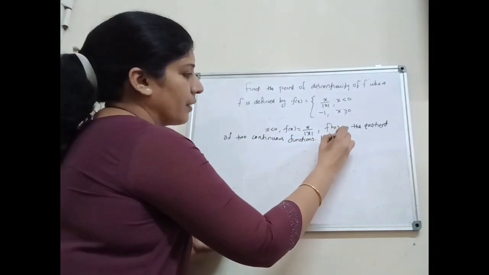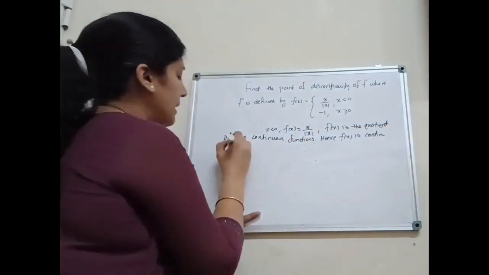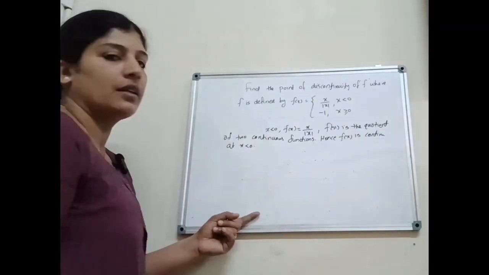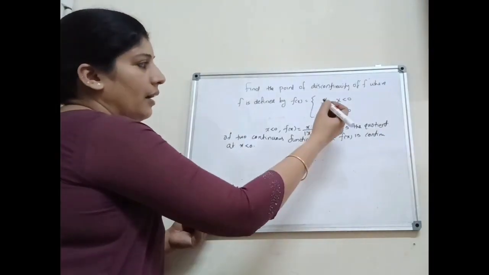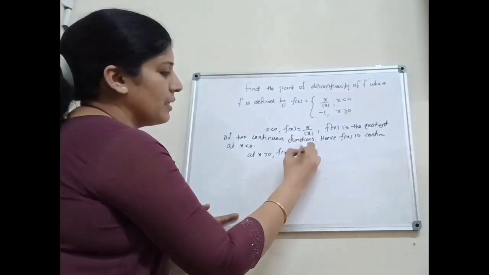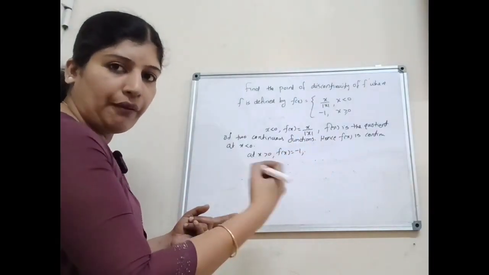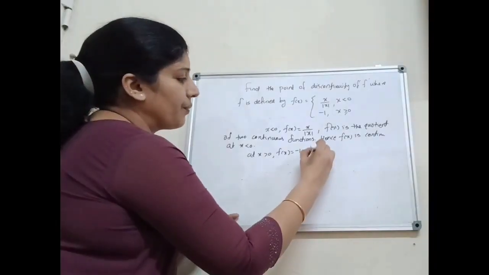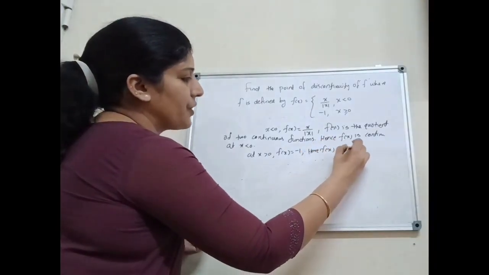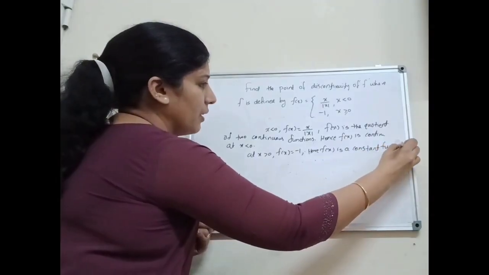Hence, f of x is continuous at x less than 0. Next, second case, at x greater than 0. Here, f of x equal to minus 1. It is a constant function. Therefore, f of x is continuous. We know that constant functions are continuous functions.